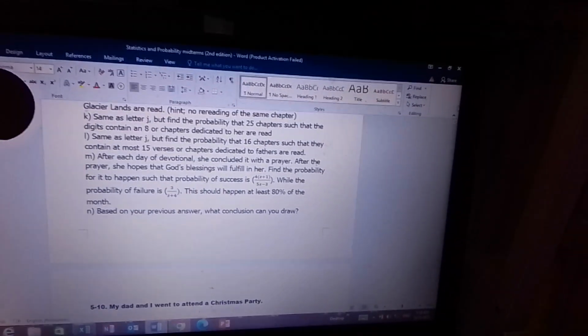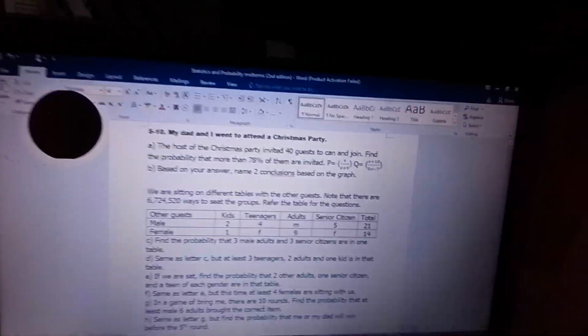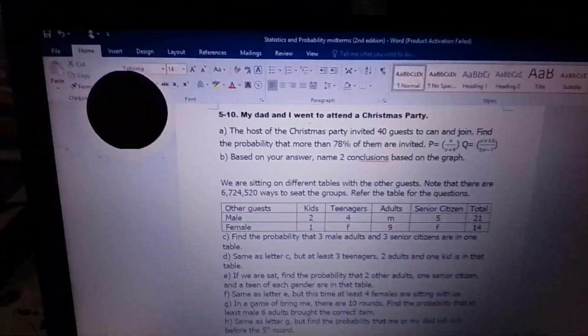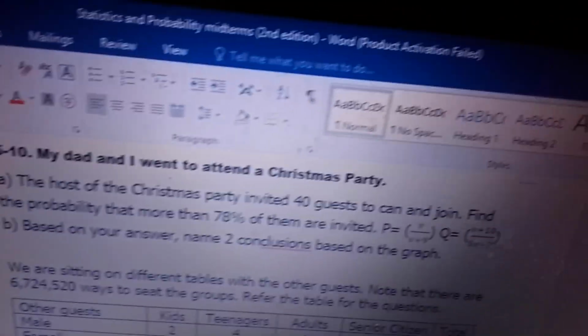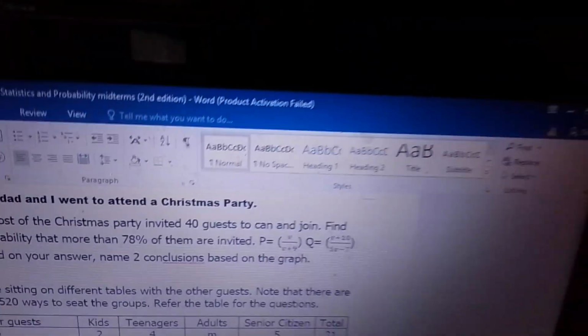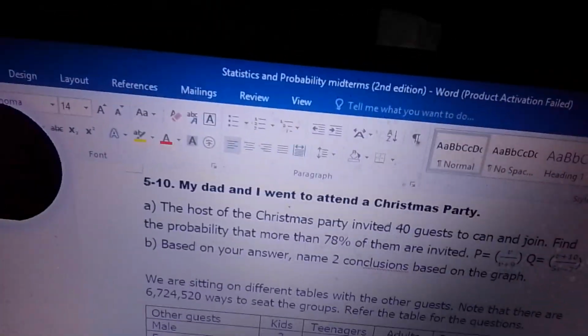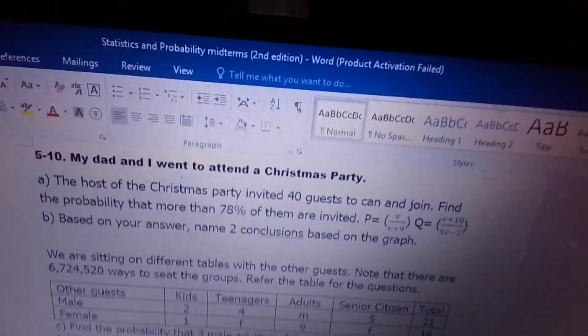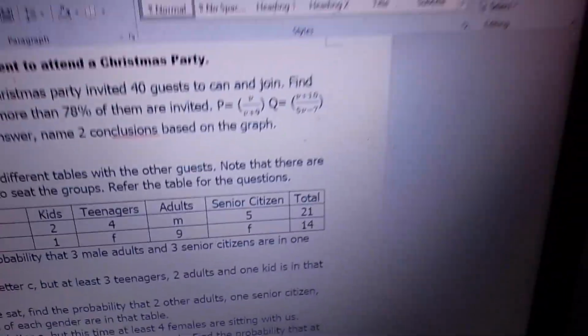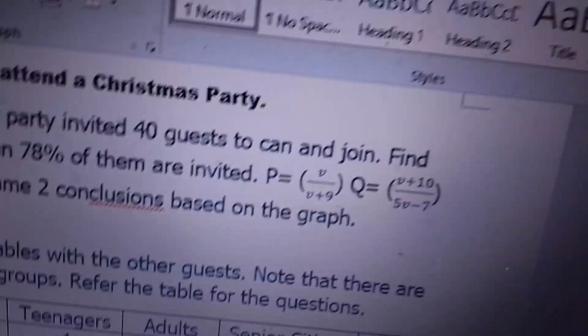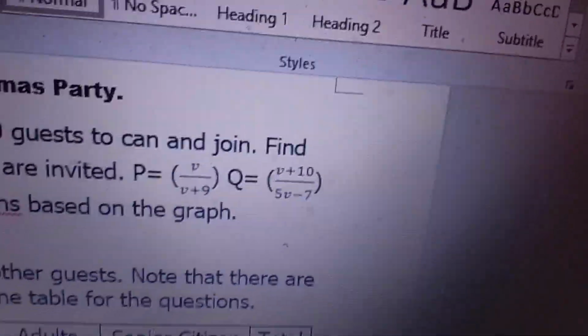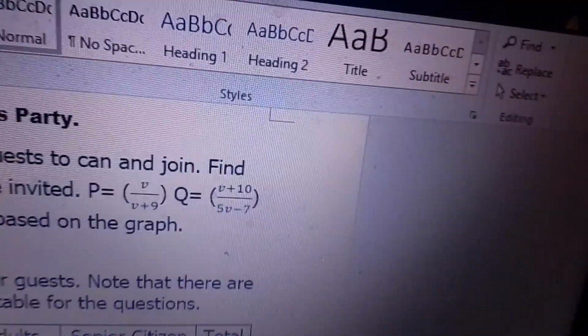So, now, let's start with letter A. Remember, here, my dad and I went to attend a Christmas party. So here's the last one. We attended a Christmas party together with my dad. And letter A, the host of the Christmas party invited 40 guests to come and join. Find the probability that more than 78% of them are invited. Take note that the probability of a guest being invited is this. The probability of success is V divided by V plus 9. And then the probability of failure is V plus 10 divided by 5V minus 7.